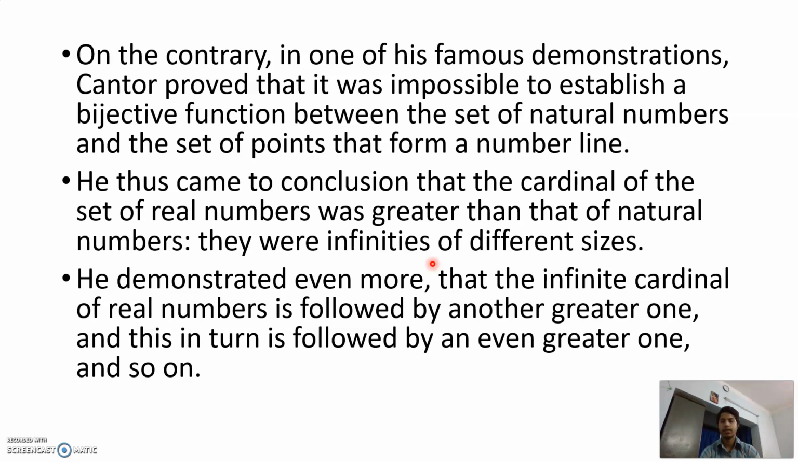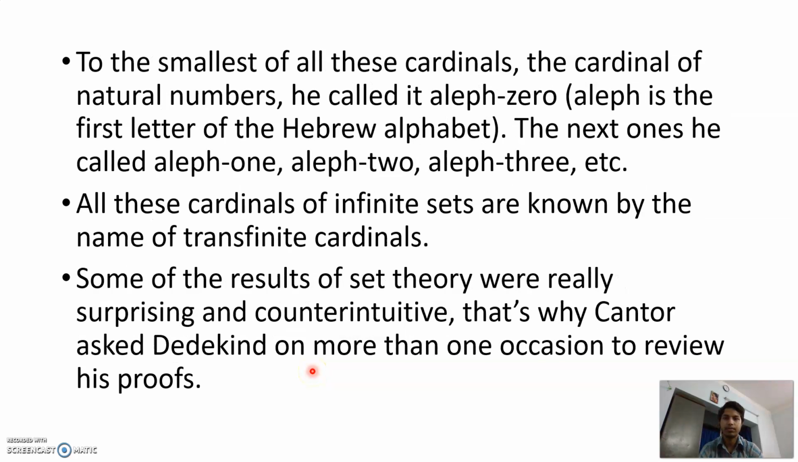He demonstrated even more that the infinite cardinal of real numbers is followed by another greater one, and this in turn is followed by an even greater one, and so on. The smallest of all these cardinals, the cardinal of natural numbers, he called Aleph 0. Aleph is the first letter of the Hebrew alphabet, and the next ones he called Aleph 1, Aleph 2, Aleph 3, etc. All these cardinals of infinite sets are known by the name of transfinite cardinals.